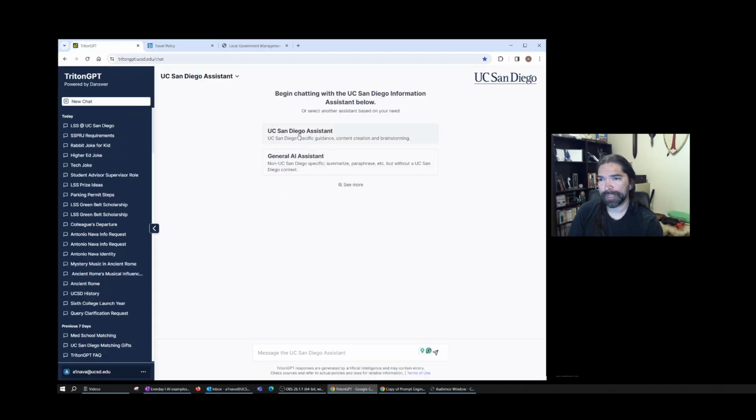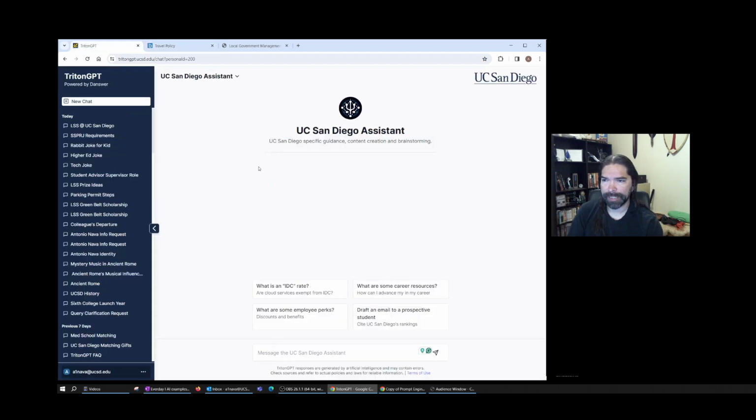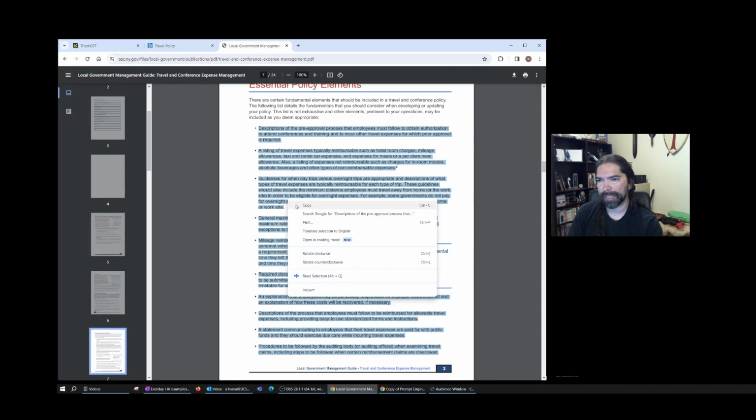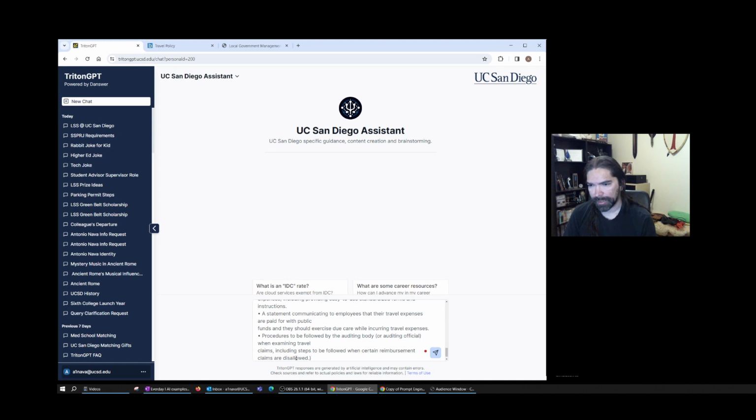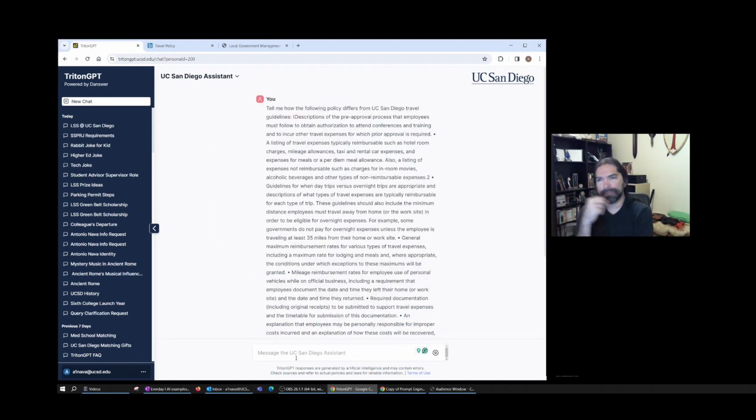So if I go to the UC San Diego Assistant, it should have that context. It should have our policy documentation in there. So what I'm going to say is, tell me how the following policy differs from UC San Diego travel policy guidelines. I'm going to take this text here and I'm going to drop it in, again, in parentheticals here. Tell me how this policy maybe differs from the way that we handle travel here.